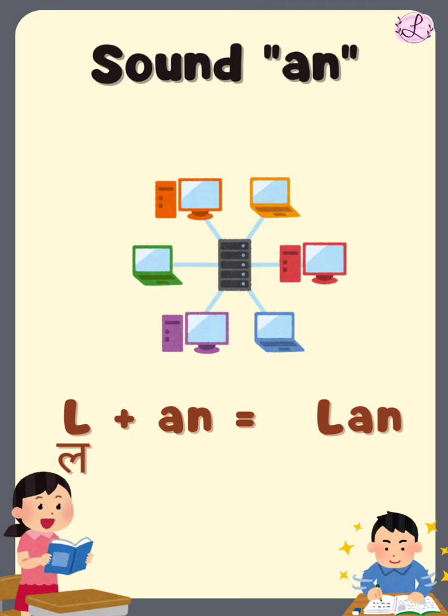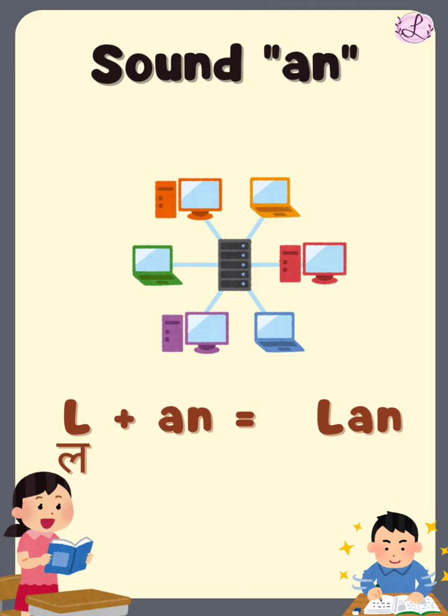Today we are going to learn about an sound. B. Phonetic sound of B is B. B and ban. B and ban. C. Phonetic sound of C is K. K and can. K and can.